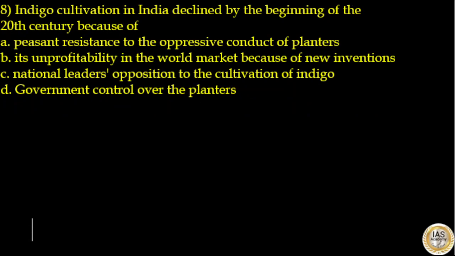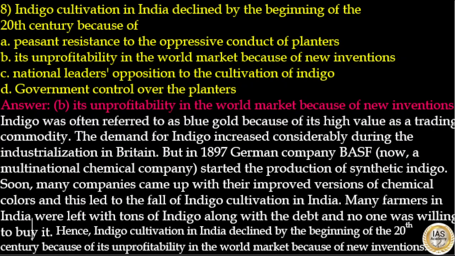Indigo cultivation in India declined by the beginning of the 20th century because of which of the following: peasant resistance to the oppressive conduct of planters, its unprofitability in the world market because of new inventions, national leaders' opposition to the cultivation of indigo, government control over the planters. Here, the answer to this question is option B. Its unprofitability in the world market because of new inventions.